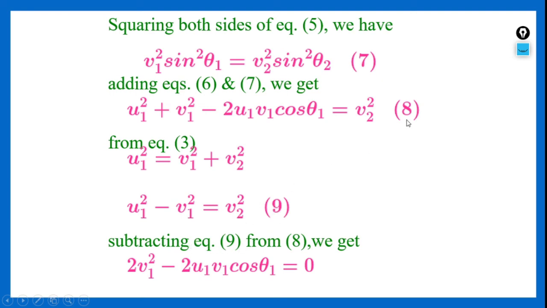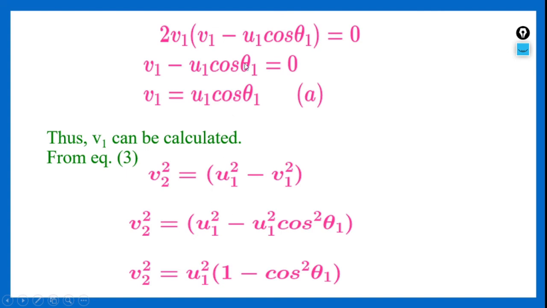Subtracting equation 9 from equation 8, v2 square gets eliminated. So we got the terms 2v1 square minus 2u1 v1 cos theta 1 is equal to 0. Taking 2v1 common, we get v1 minus u1 cos theta 1 is equal to 0. So 2v1 cannot be 0, hence v1 minus u1 cos theta 1 is equal to 0. That means v1 is equal to u1 cos theta 1. Consider this as equation 10.